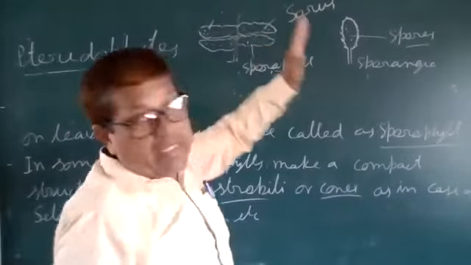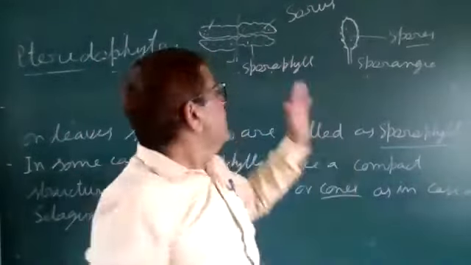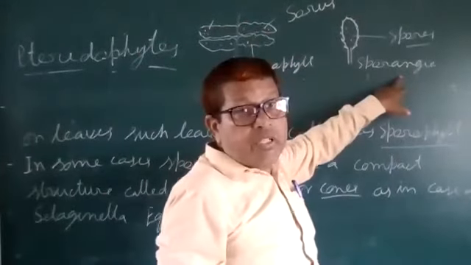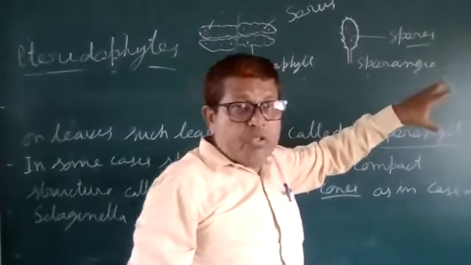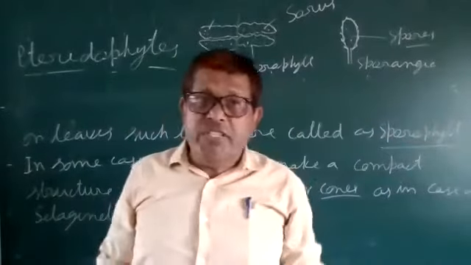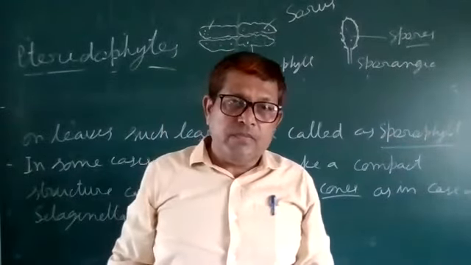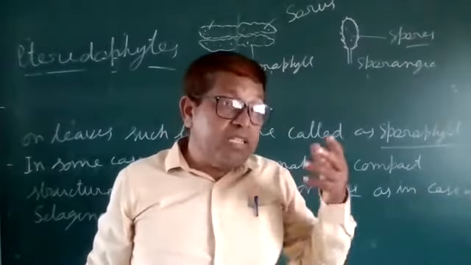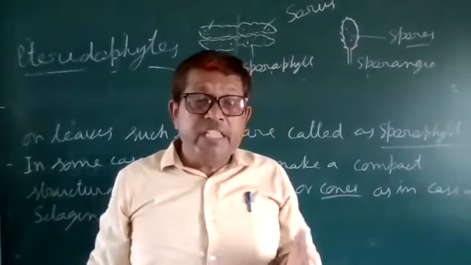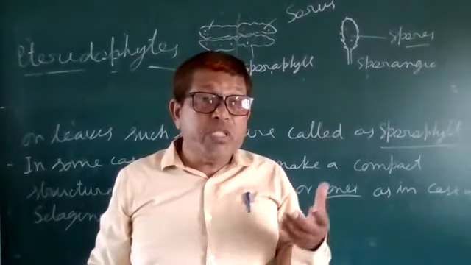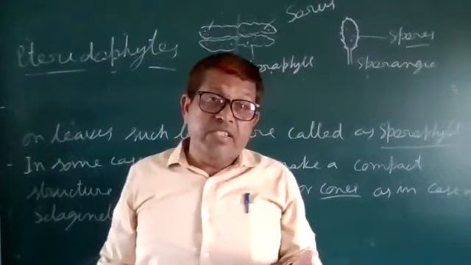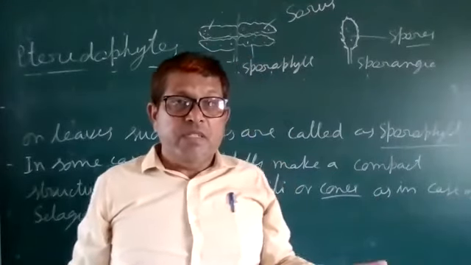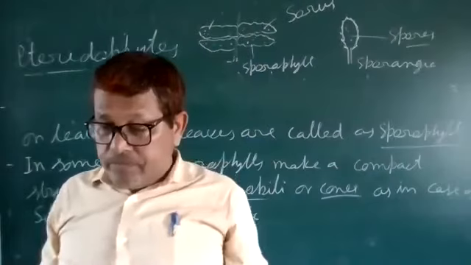If we cut the TS of this sporophyll, we find sporangia, and these sporangia have spore mother cells. These spore mother cells undergo meiosis cell division to produce spores.